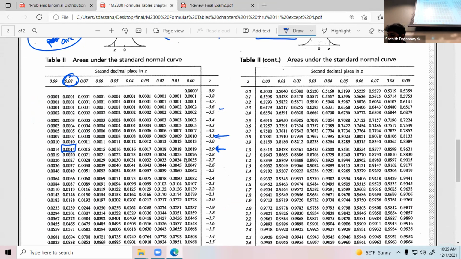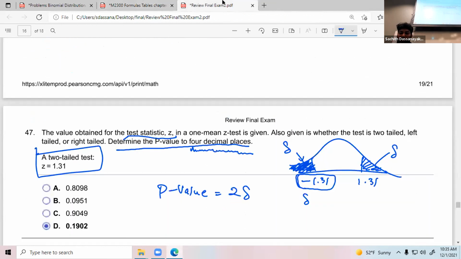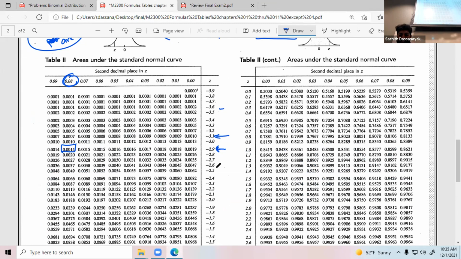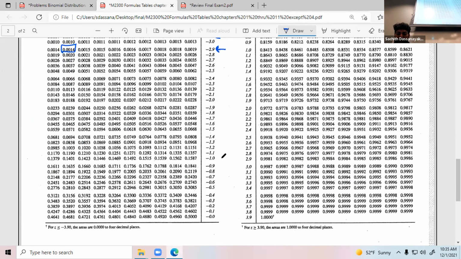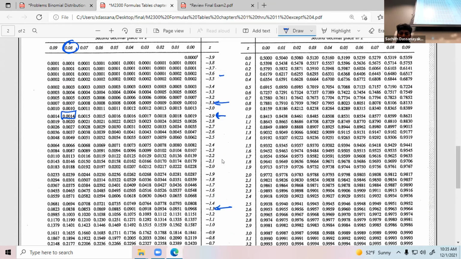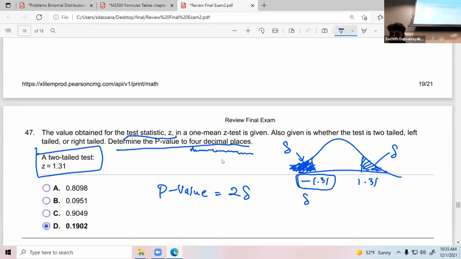You need to find negative 1.3, and then where is the 0.01? So the value is this one, delta. Yes, so delta is 0.0951.